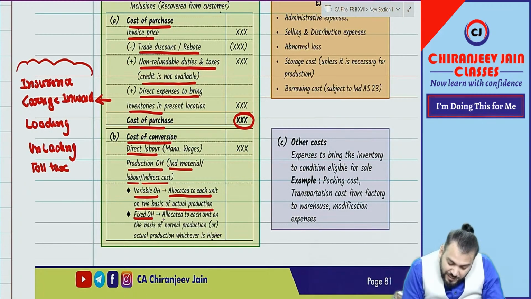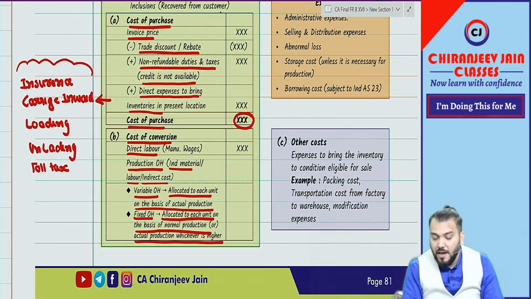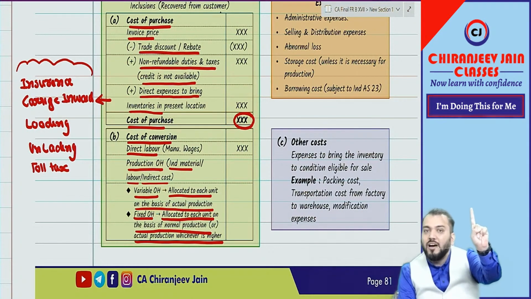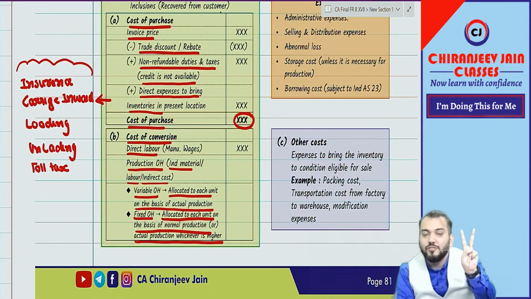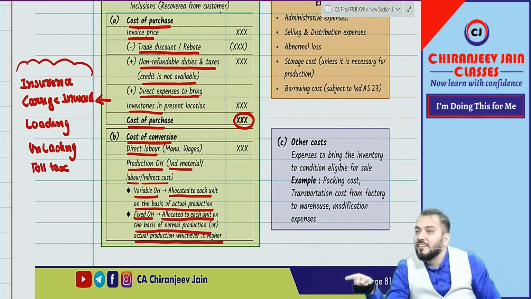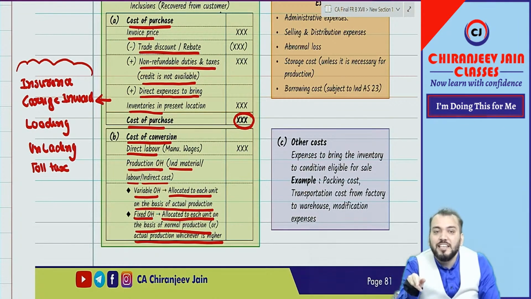So you can see written allocated to each unit on the basis of normal production or actual production, whichever is higher. Whichever is higher. So now you have understood what? Cost of purchase. You have understood cost of conversion. Cost of conversion means direct labor and production overhead. Production overhead two types: variable overhead, fixed overhead.